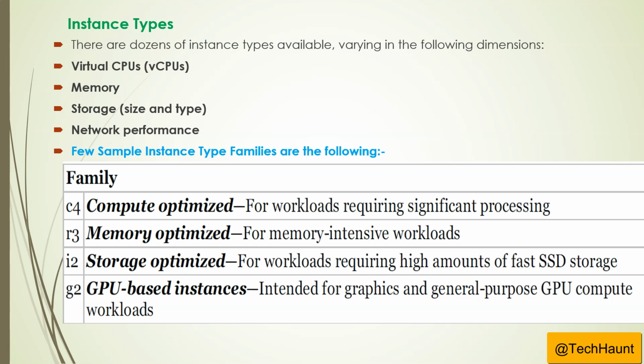So C4 is compute optimized for workloads requiring significant processing. There are R3 instance types, which are memory optimized for memory intensive workloads. There are I2, storage optimized, and G2, that's the GPU based instance. So there are a couple of types. These are not the only ones, but there are lots more available in AWS.